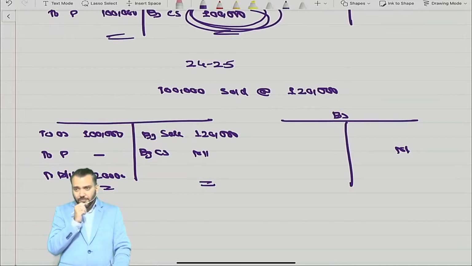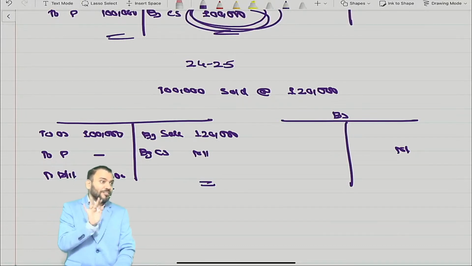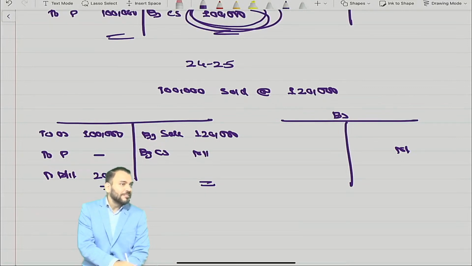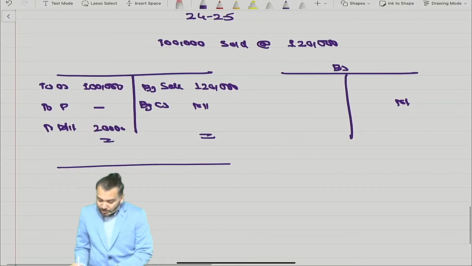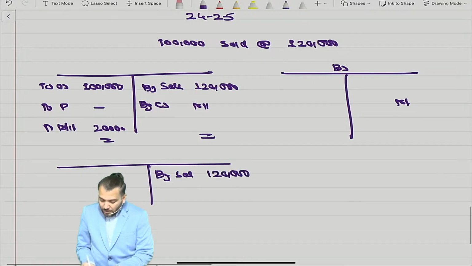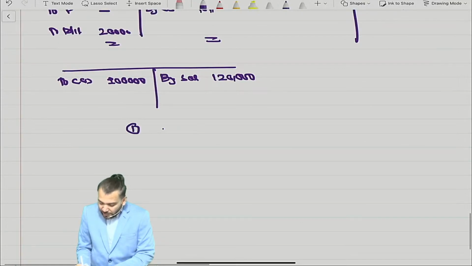Understood? Correct. But can I say it will become an expense in the year in which the inventory was sold? As per which concept? Matching concept. Actually we should write it this way: by sales 1,20,000 and to cost of sales 1 lakh. So what should my journal entry be? What is the initial journal entry?